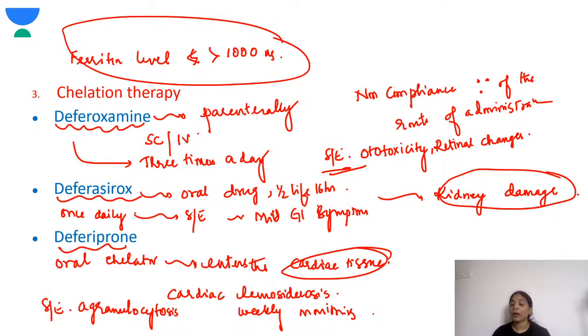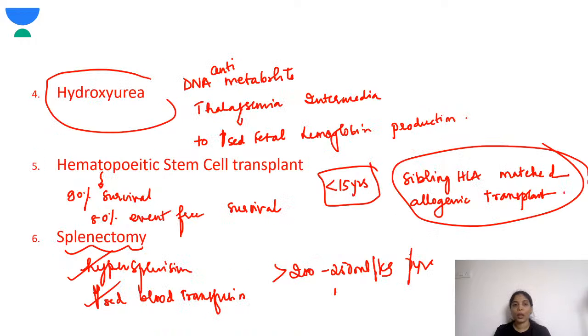Okay, but the side effect of this is agranulocytosis. So in these children, you should do a weekly monitoring of the total count. Next is hydroxyurea. So hydroxyurea is a DNA anti-metabolite. It is used especially in children who have thalassemia intermedia, so that there is an increase in the fetal hemoglobin production. Okay, so you should remember so much.